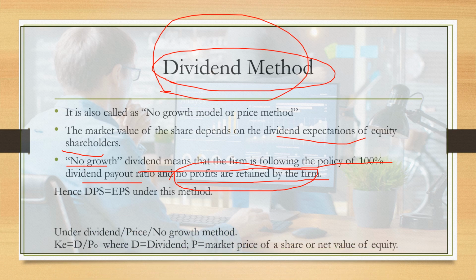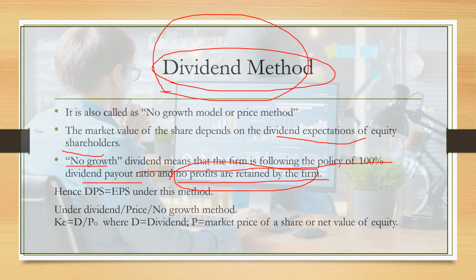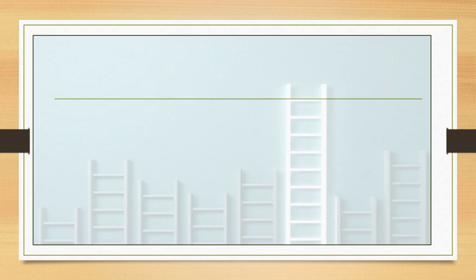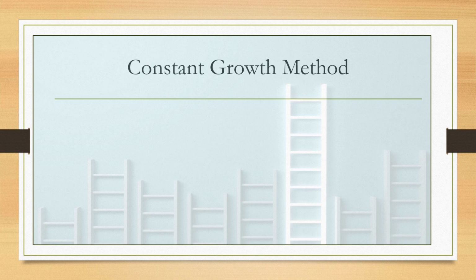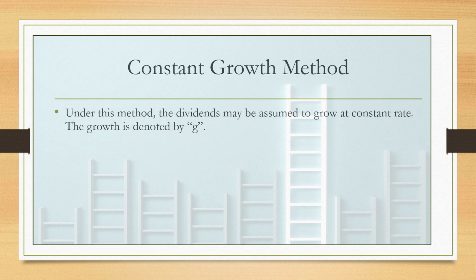And now this is the formula for calculating this cost of equity. And next we will see about constant growth model. Under this method, dividends may be assumed to grow at a constant rate, and because it is a growth method, that growth is denoted by G. Here in this method, it is saying that it is growing. What is growing here? Dividends are growing. Because they are growing, we are denoting that as G.